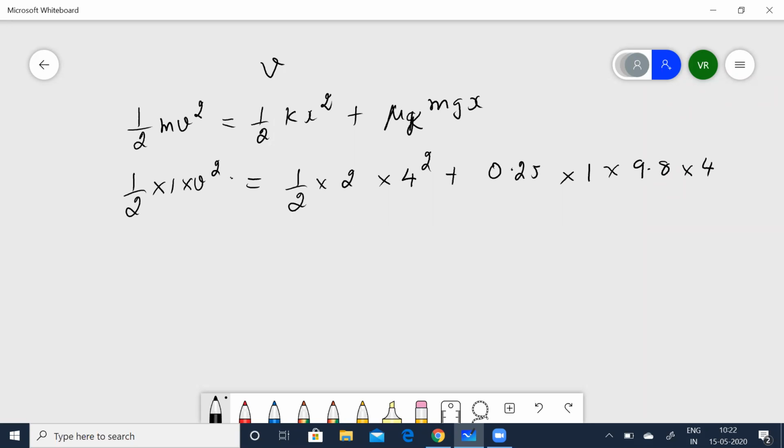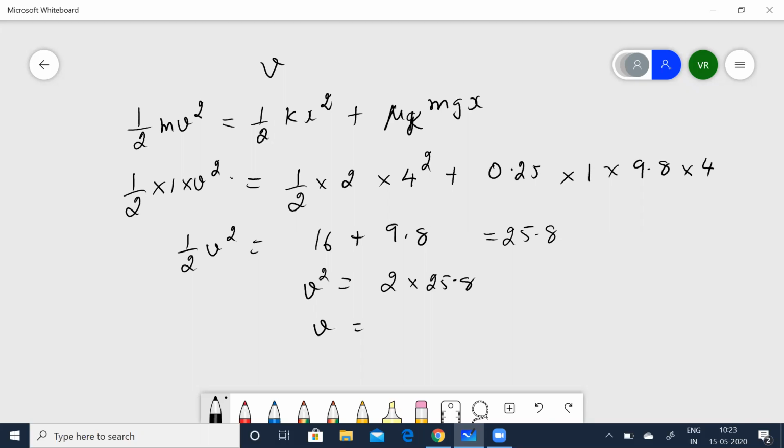Now, having known all values, simplify that. That will give you 16 plus 9.8, so v squared is equal to 2 into 25.8, or v is equal to square root of that, which is nothing but 7.18 meters per second.